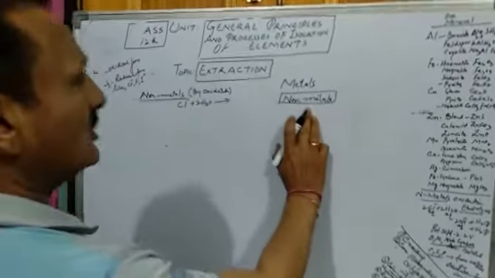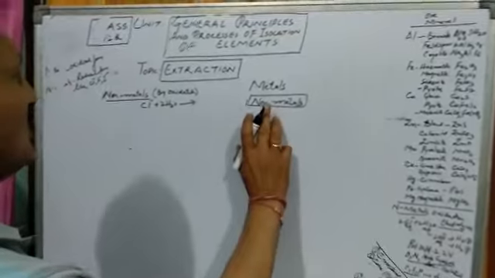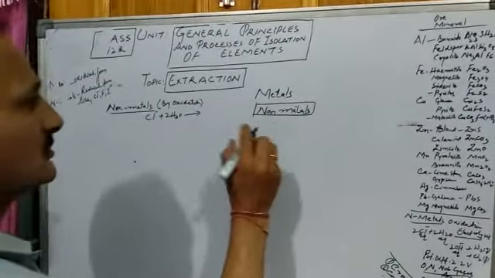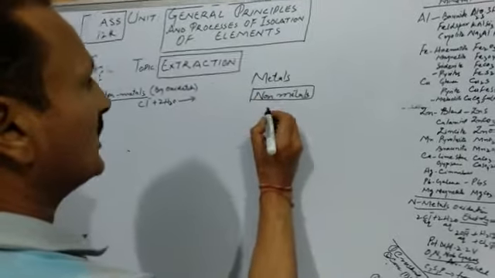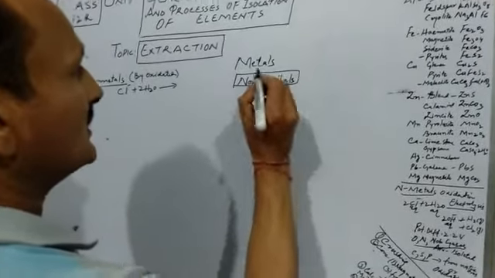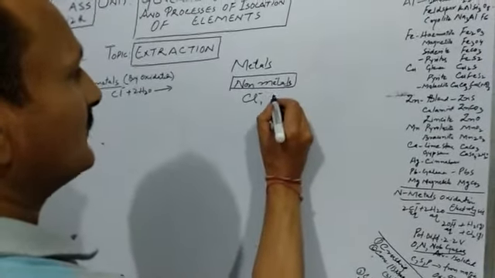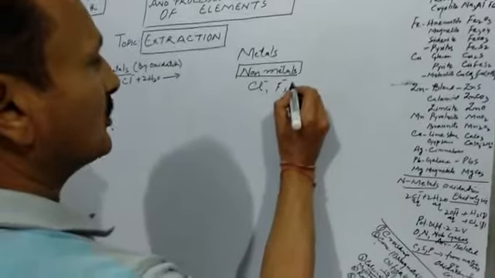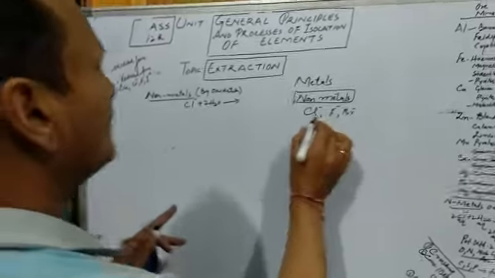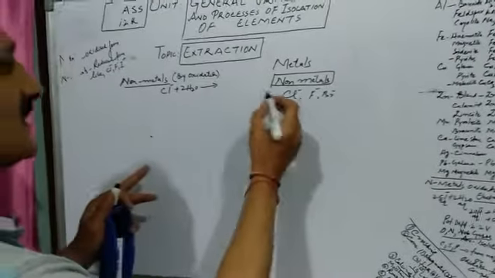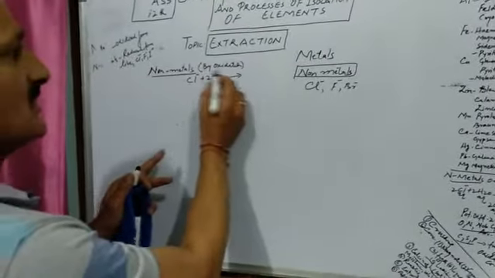As far as non-metals are concerned, non-metals are reduced from their ions, like chloride ions, like fluoride ions, like bromide ions. So their extraction is very simple. What we do, we extract them by a process known as oxidation.